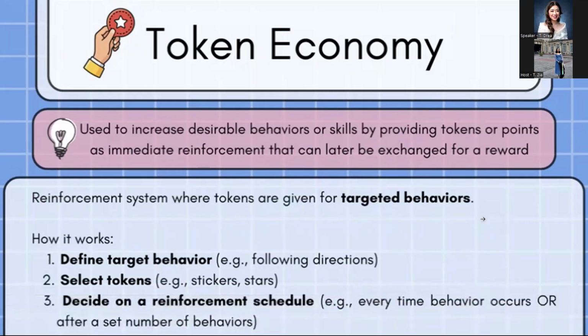One, i-define muna natin yung target behavior. So ano po ba yung gusto natin ma-achieve? Gusto po ba natin na mag-follow sila ng direction? So if that is our goal, the next, select tayo ng token. Ano ba yung gusto nila? Mahilig ba sila sa stickers? Mahilig sila sa stars? Do they like animals or happy face? So, titignan din natin yung tokens based din sa kung ano yung interest nila para mas ma-motivate sila.